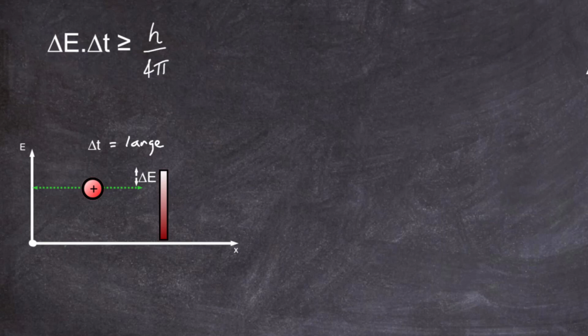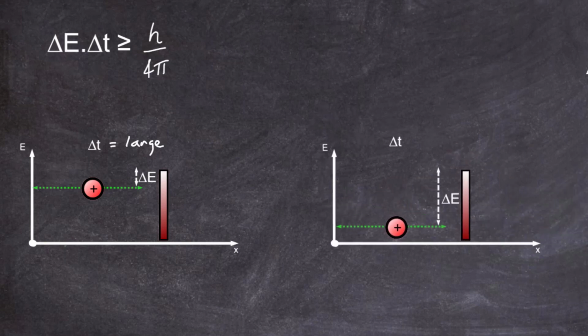Now the other argument is this situation here, and we'll have our Heisenberg's uncertainty inequality up there. And you can see in this case the proton has not got a lot of kinetic energy, not a lot of energy as it approaches the potential barrier. Its shortfall is quite large. So because delta E is quite large, then delta T is going to be the exact opposite from the last one. The time it takes to borrow this energy will in fact be very small.